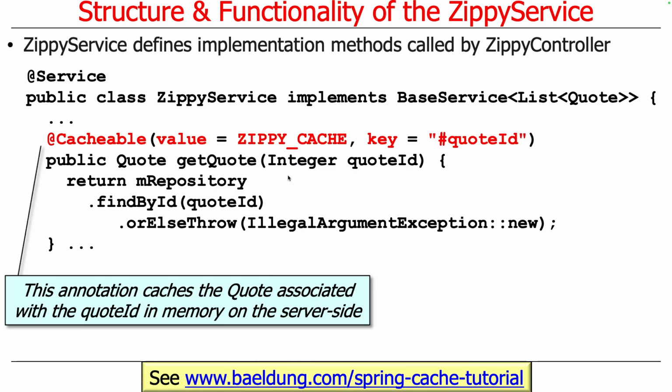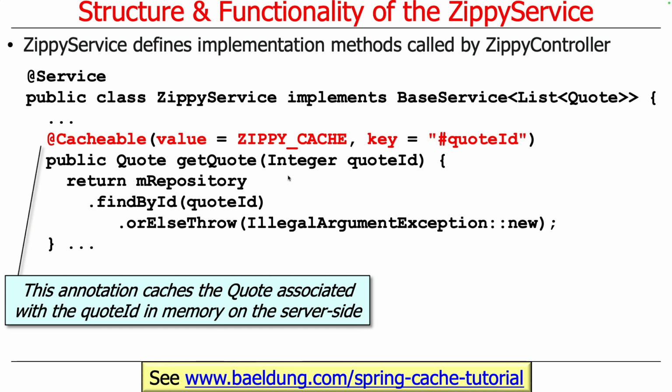Once again, we're going to cache the quote associated with the quote ID on the server side. Now, this might get a little bit excessive after a while because we'll end up chewing up lots of memory storing all these quotes. But I'm just pointing out that you can do caching at a more fine-grained level than just caching everything.